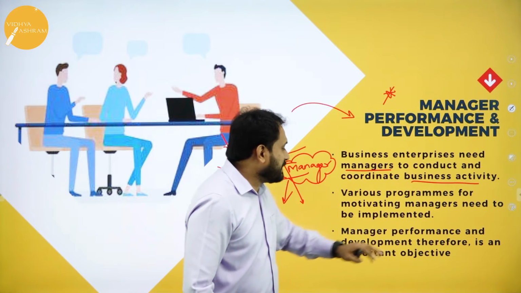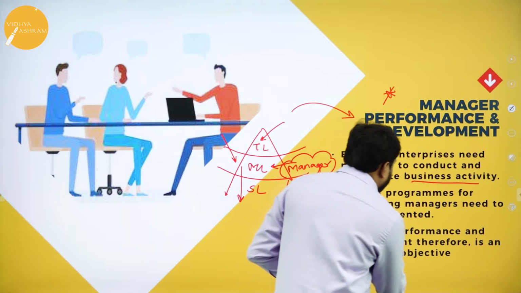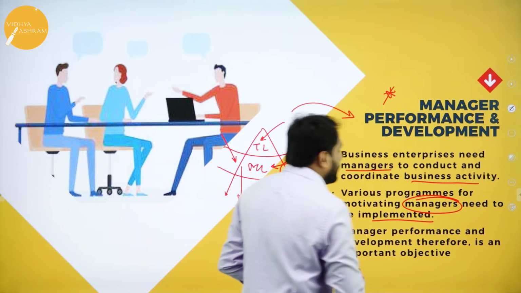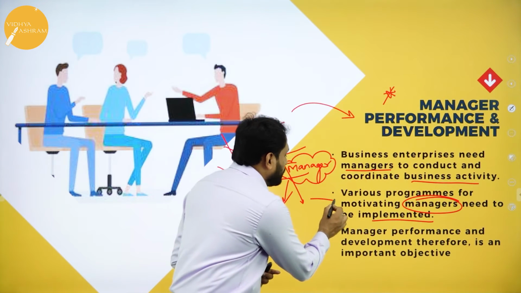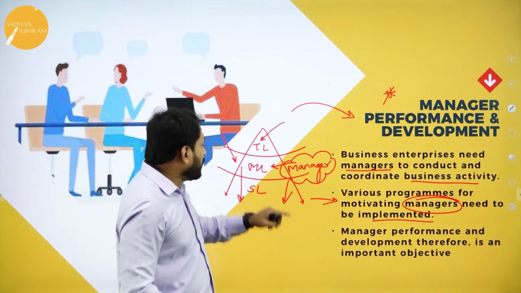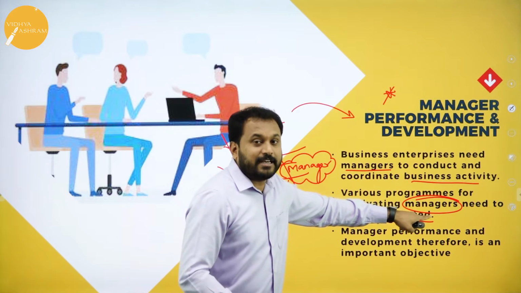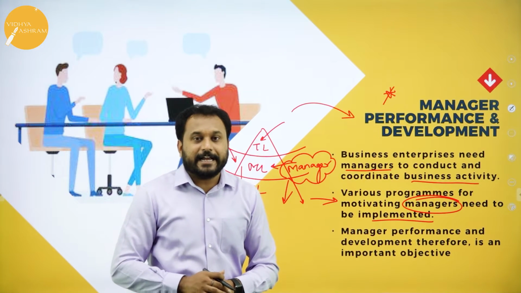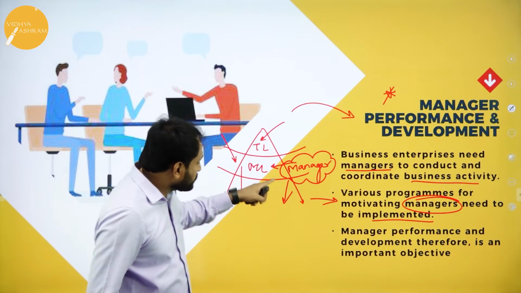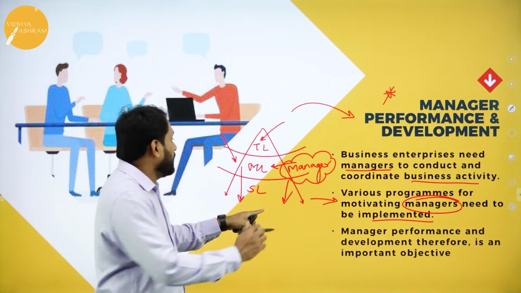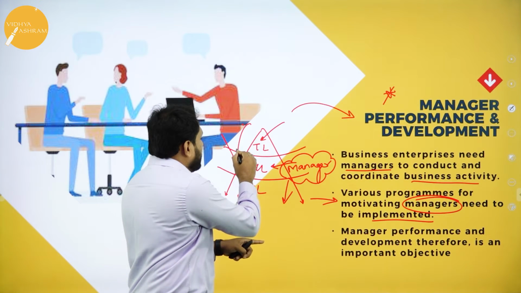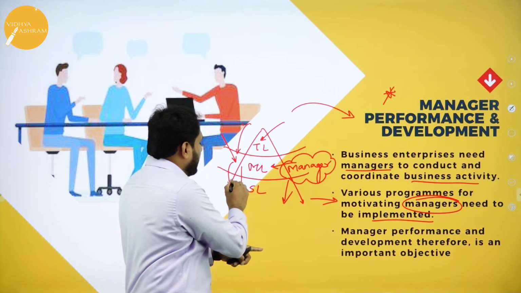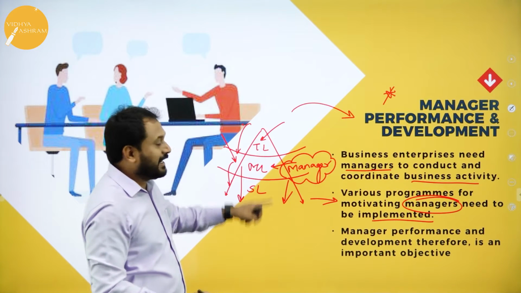Now, various programs for motivating managers need to be implemented. That means you need to motivate the managers, so that they can have many other ideas, and then they will motivate the remaining people. It's very simple. You are in the top level, you motivate the manager, and the manager will motivate everybody. Now the work is getting done properly.